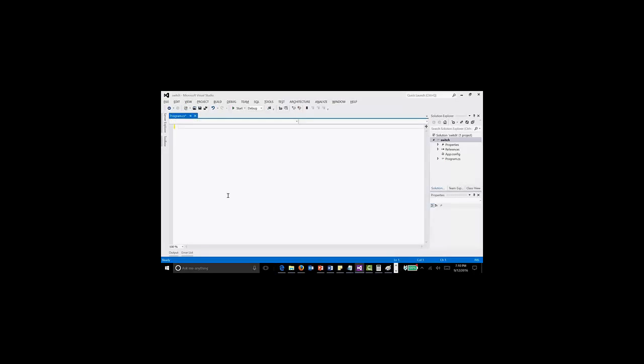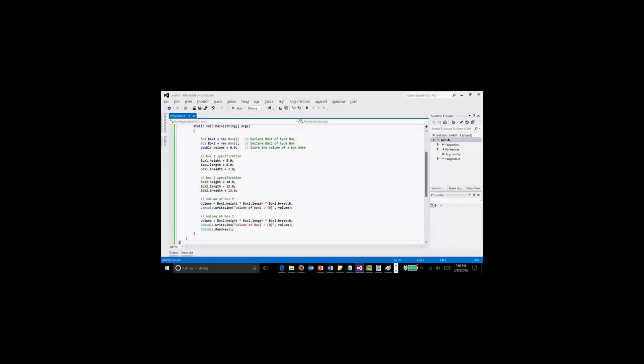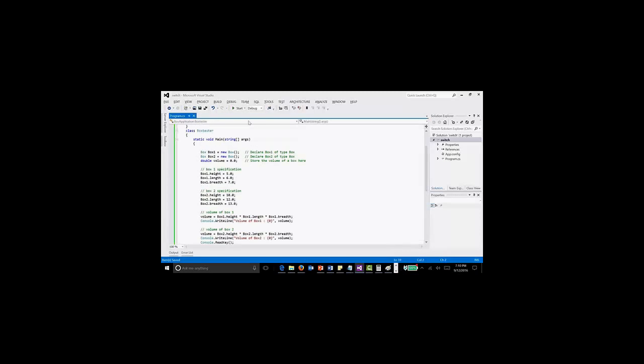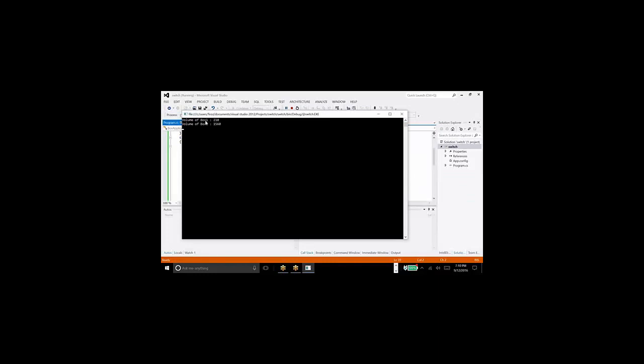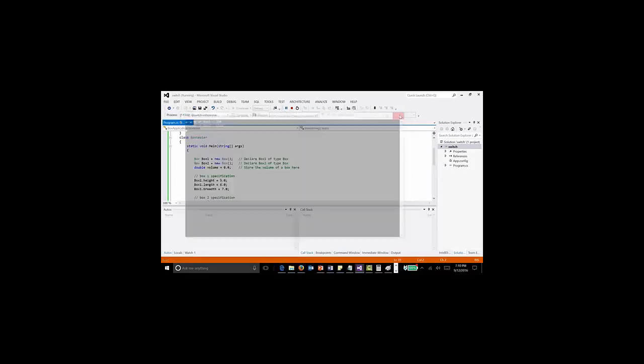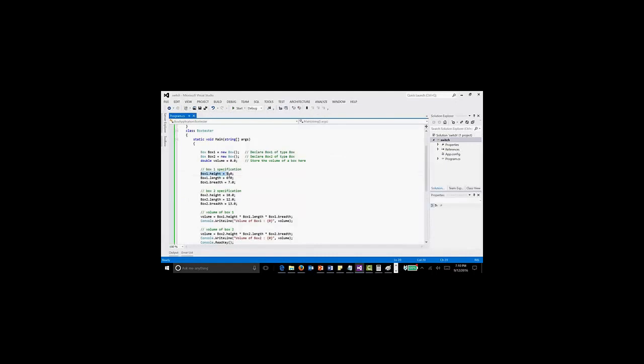Volume of box 1 is equal to 220, volume of box 2 is equal to 150. So here I have set everything manually, right? Or hard coded. Instead of that, I can read all this from the console like we have done. Then I can calculate it.